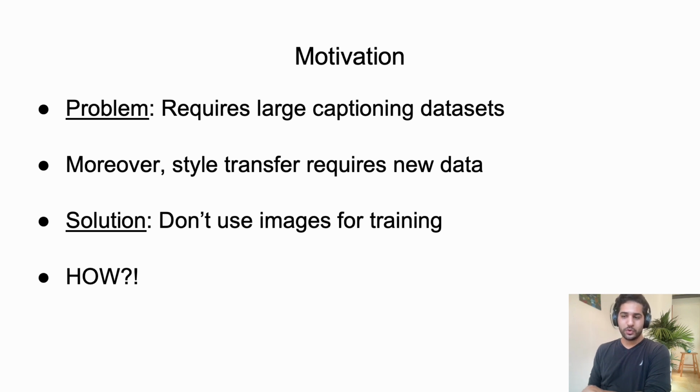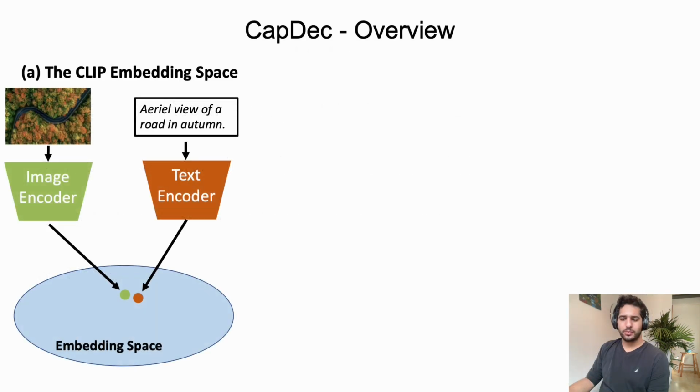The problem is, of course, how can we train a model at a level of understanding for image captioning without seeing even one single image at training stage? Obviously, we will need some proxy to images, and that will be the famous foundation model CLIP. Essentially, CLIP maps images and text to a shared latent space. So it has an image encoder and a text encoder, and it encodes images and text such that if a text describes an image well, its CLIP embedding will be relatively close to the image embedding.